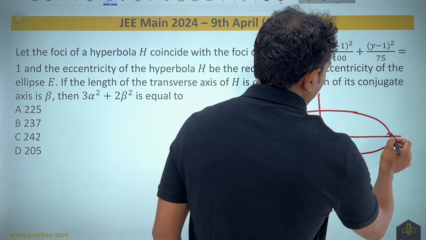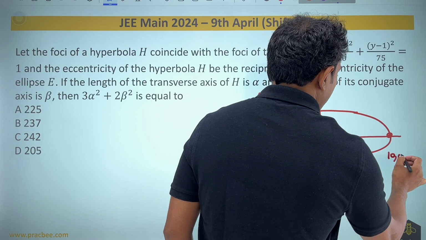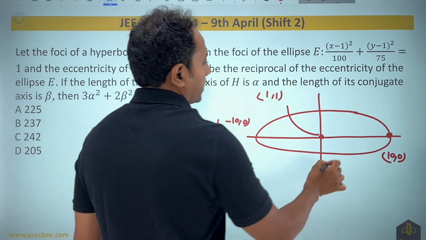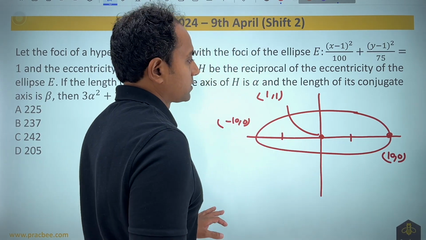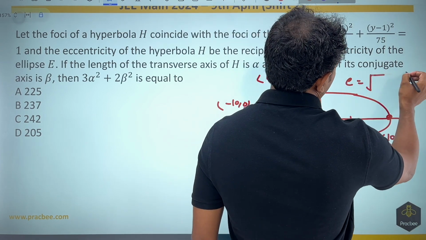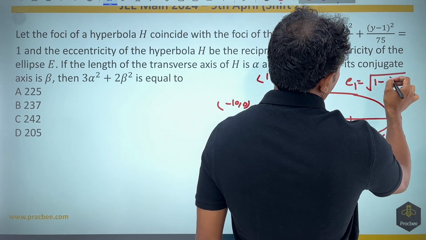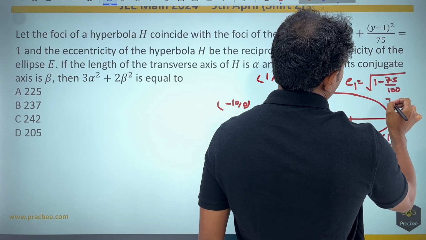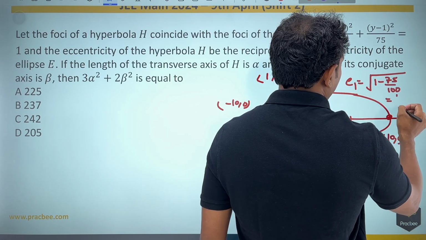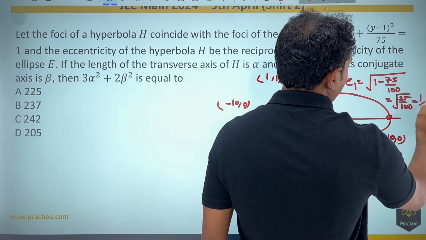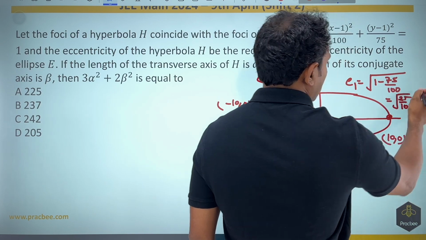On this axis, the value of a is nothing but 10, so this point is (10, 0). This point will become (-10, 0). And if I want to find the foci, in this case, I will first have to find the eccentricity. Eccentricity for this will become root of 1 minus b square by a square. So this will become 75 by 100. If you simplify, it will become root of 25 by 100, that will become root of 1 by 4, or 1 by 2.